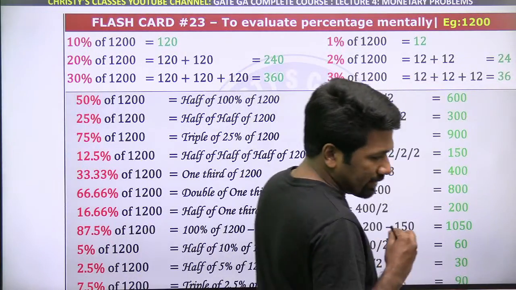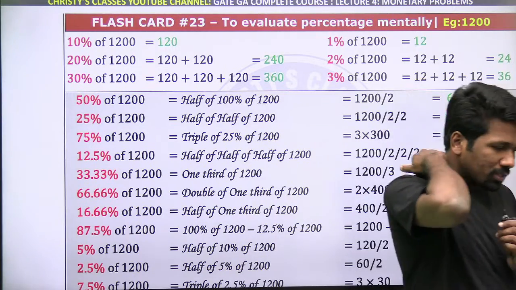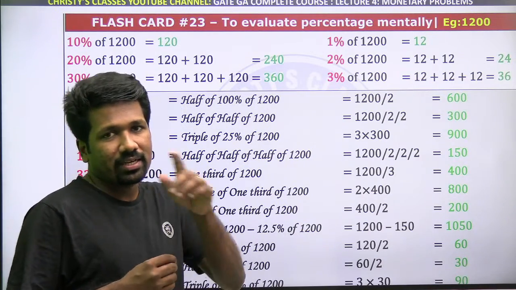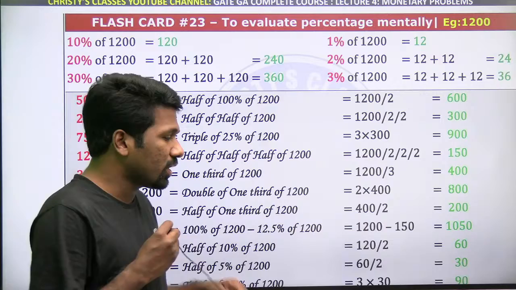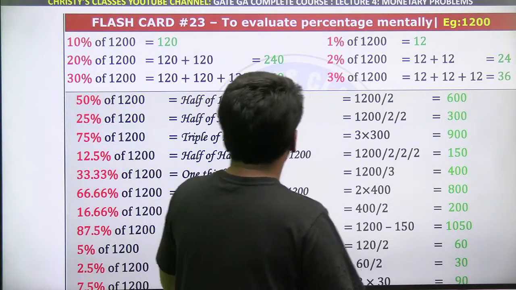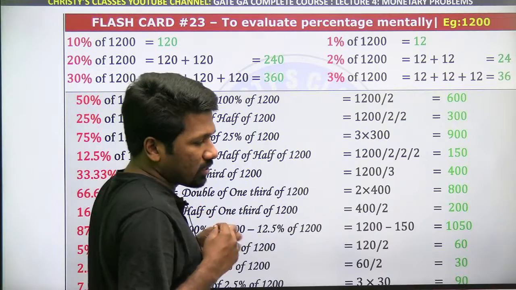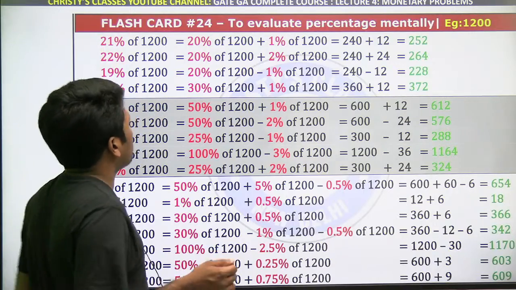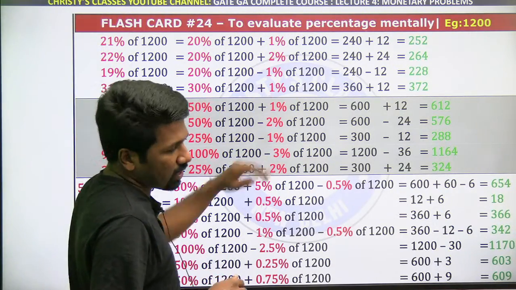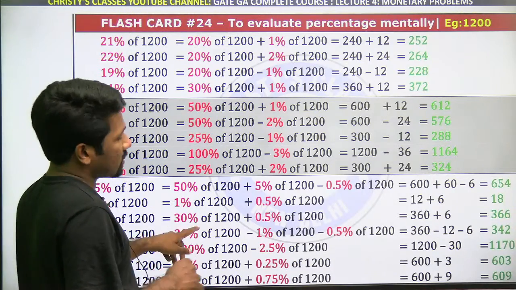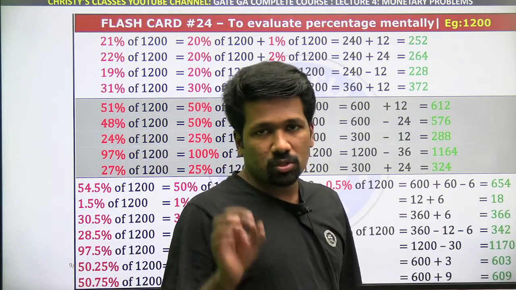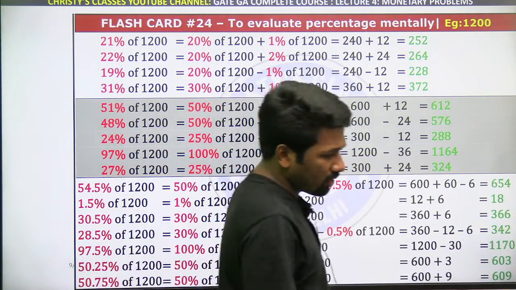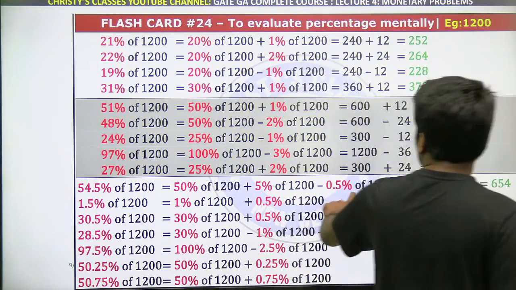So let's start. Monetary problem, many questions, you need a good command of percentages, and that is why I started with the topic percentages and fraction. And there I have taught you how to find any percentage of a number. Like 21% है तो 10% 1% add करना है. 51 है तो half करके 1% add करना है. All these things we have discussed. This is very needed in this chapter. So if you missed it, after this class, please check the recording of that free lecture. In this playlist itself you can find that lecture.